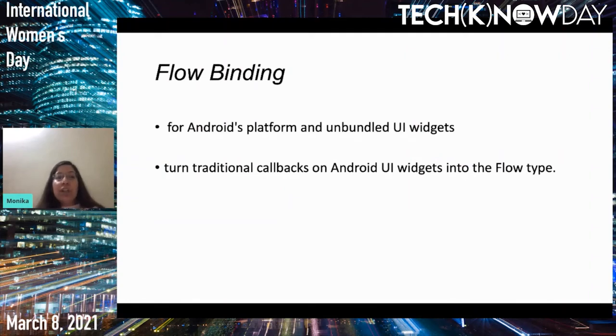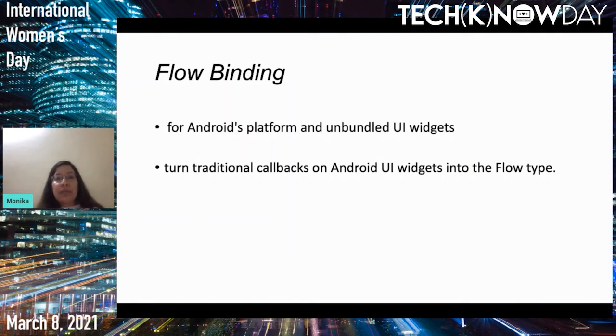So with RX, we had this concept of RX binding, wherein for UI widgets, we used to turn callbacks on these UI widgets into the RX types. And it was developed by Jake Wharton. So with Flow, we have these Flow binding APIs, which are for Android platform UI widgets, and they basically turn callbacks. They are extension functions which actually turn callbacks on these widgets into a flow type.